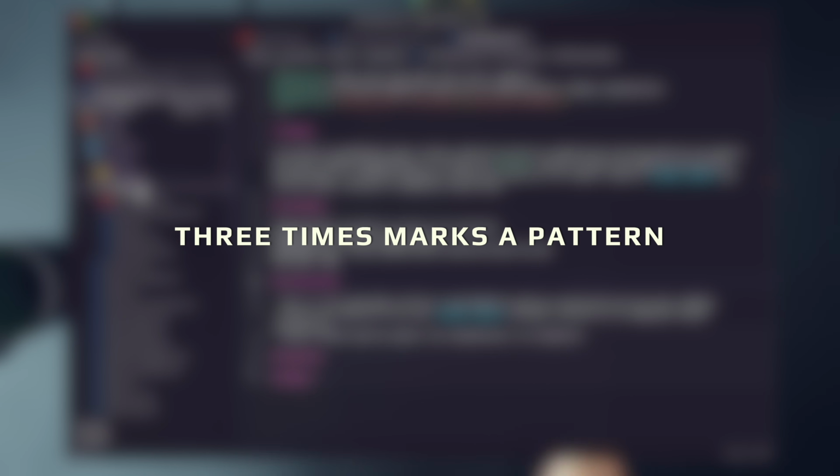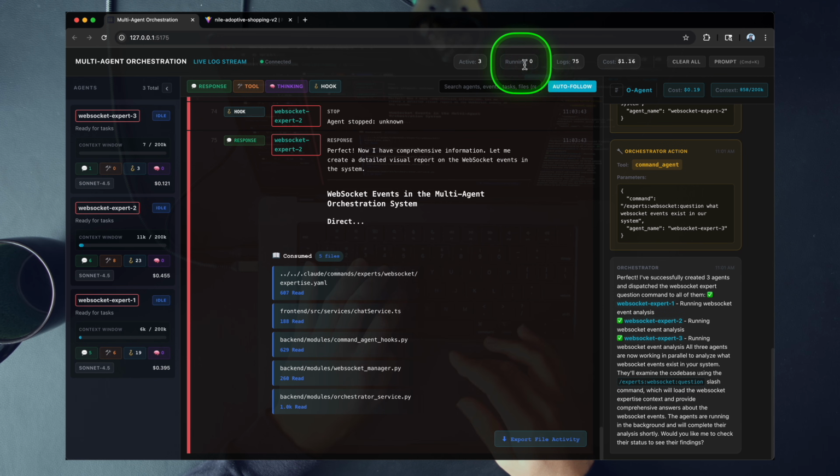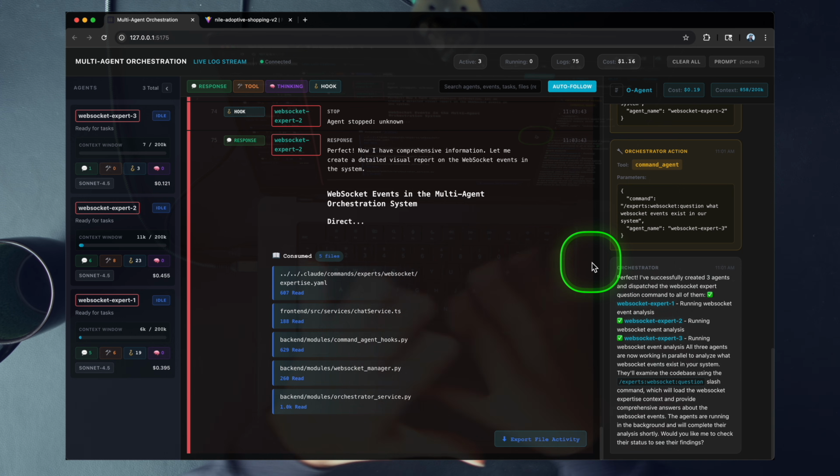Once you start building something repeatedly in your system, you want to move that into automation, right? 3 times marks a pattern. I, in fact, do have a meta expert. We should see a counter pop up here at some point, but right now we did have our 3 WebSocket agents complete. You can see the application starting to live update.